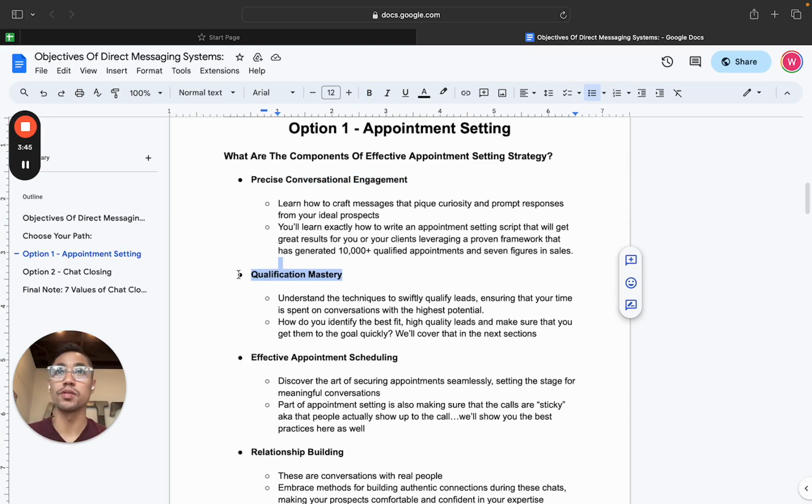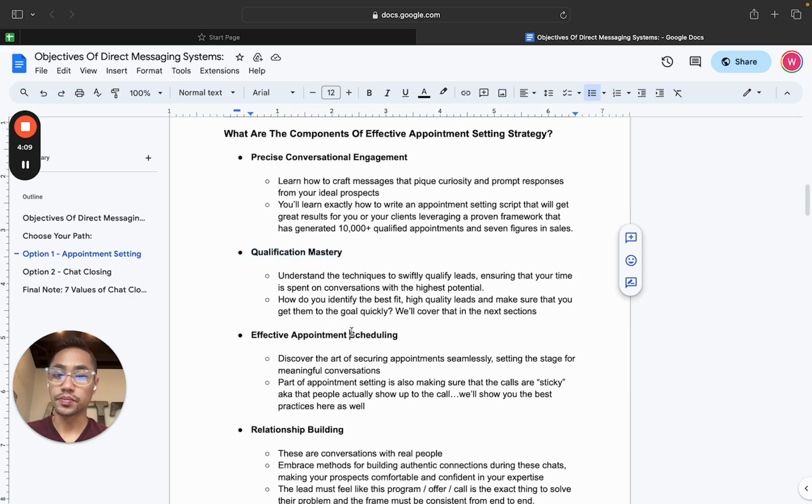And so what I mean by qualify as a beast, you need to dial in exactly what you need to know in order to know if this person can actually invest in your product and service. You need to know their details, like their income, their occupation. You need to know that to a T, right? That way, whenever you're in the chat or whenever you have your appointment setter talking to this person, they're going to be able to qualify them and make sure they're a good fit for your service, right?